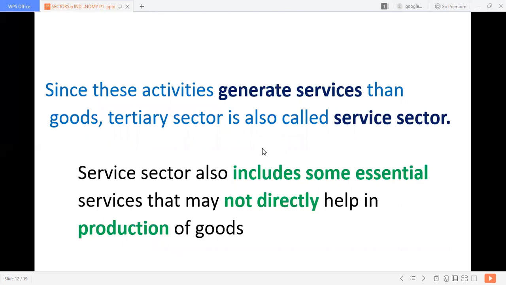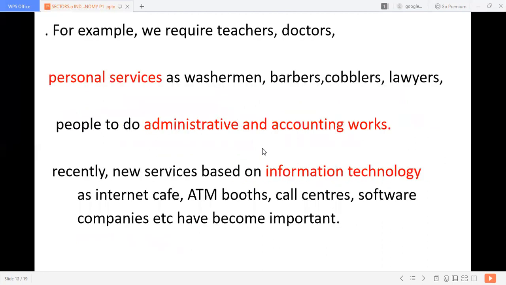What are the services? It includes some essential services that are also not directly helping in the production of goods. Only if you transport goods with the help of transportation, banking, insurance, can it be produced. We need some persons to do work on that. So what are they? Let us see. We require teachers, doctors, and personal services, like personal in the sense they have to do their own physical work: washermen, barbers, cobblers, lawyers. Those are personal services.